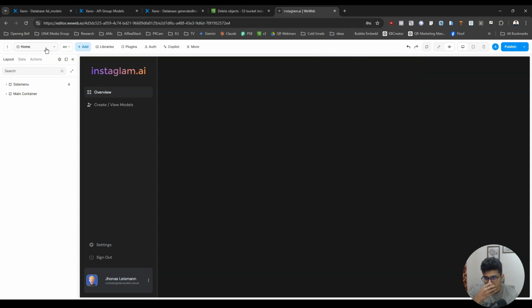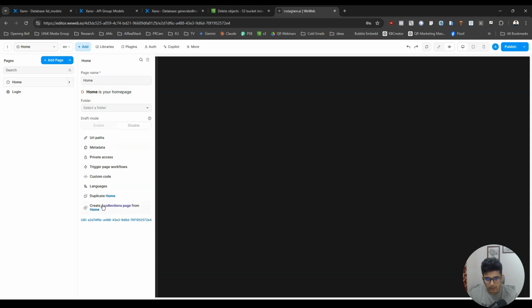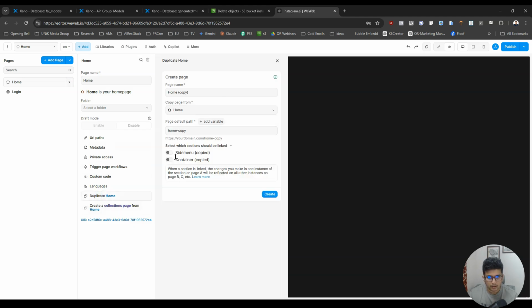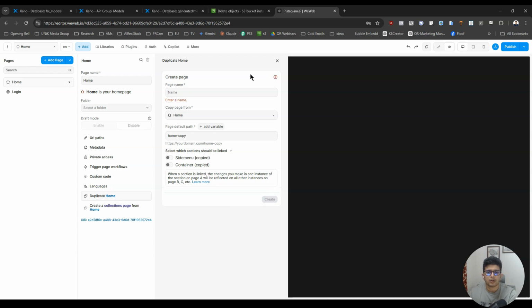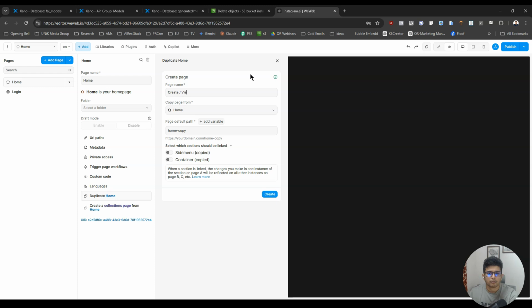Okay, now I'm gonna duplicate this home page, and when I duplicate it, I can name it create or view AI models, and this should be linked, right?